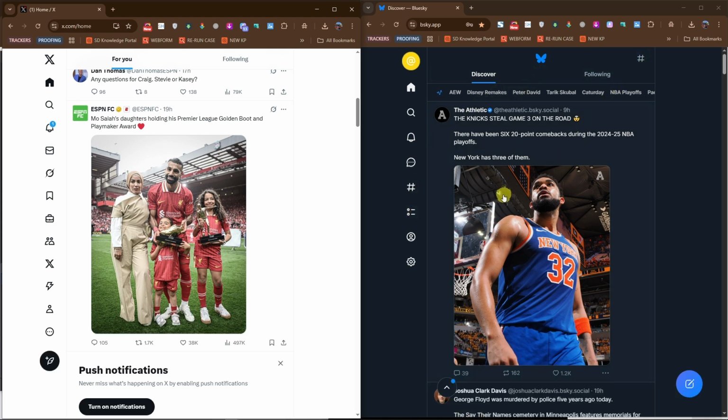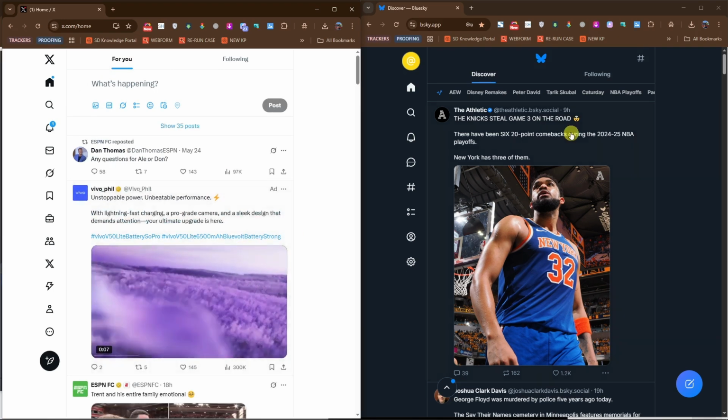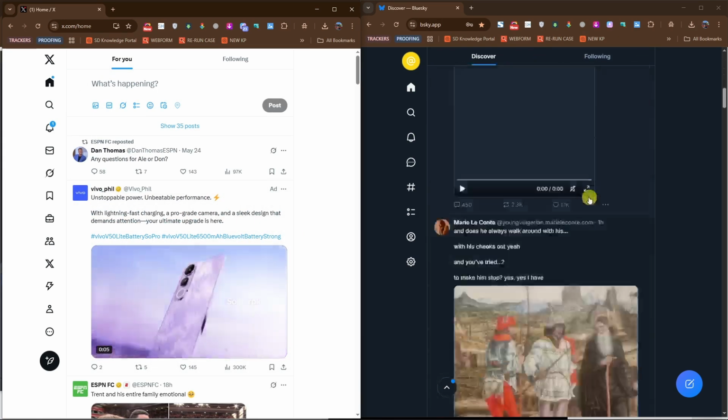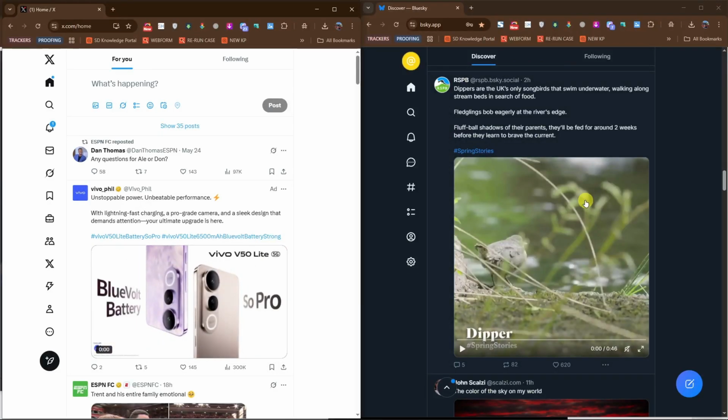Moving forward, Twitter is owned by Elon Musk, which has brought major changes, some good and some controversial. Bluesky is not owned by Elon Musk just yet. Now for Twitter, it can feel cluttered right now with ads, promoted content, and algorithm-driven feeds, whereas Bluesky does not. Since this is fairly new, it is going to be a fresh new start with less clutter and ads.